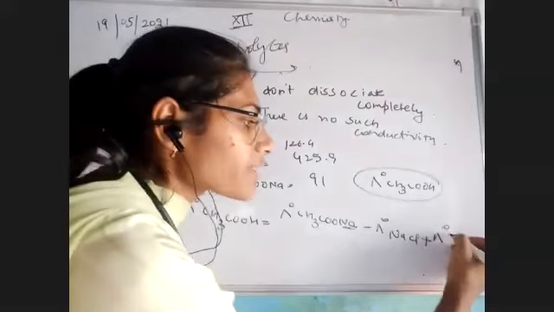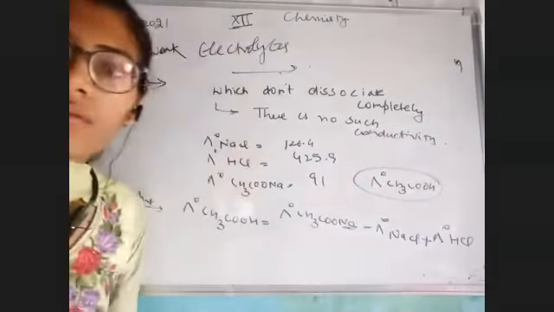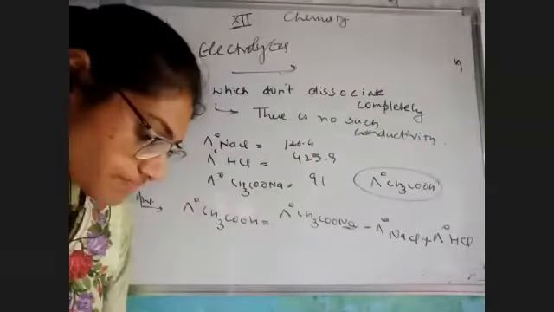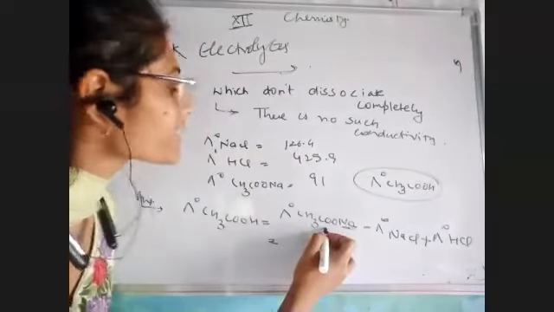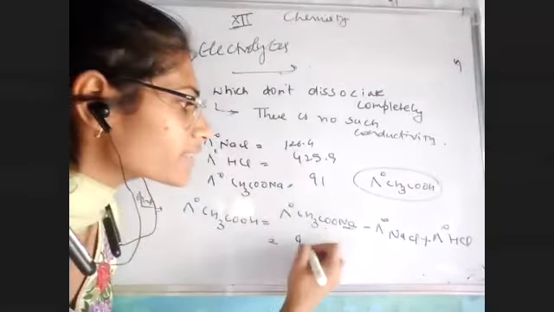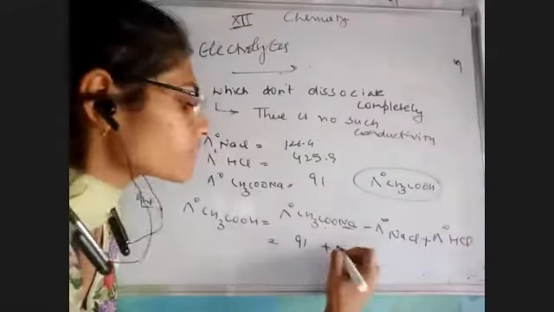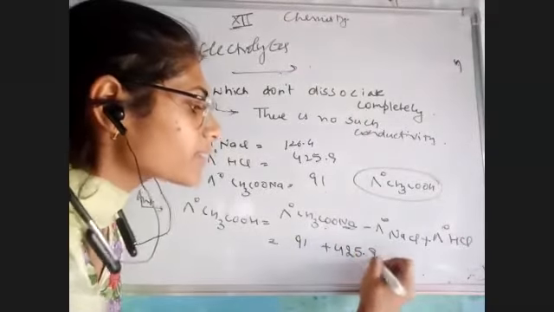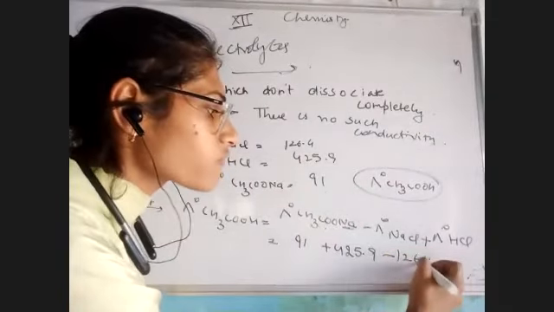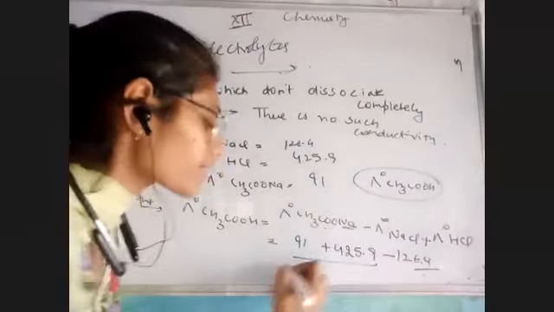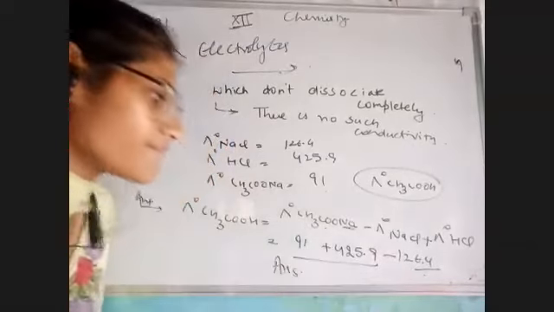So lambda naught HCl. Okay, so this is the way. Now lambda naught CH3COONa is given as 91. Lambda naught HCl is given as 425.9 minus lambda naught NaCl 126.4. We would add it and subtract it, and that would be our answer.